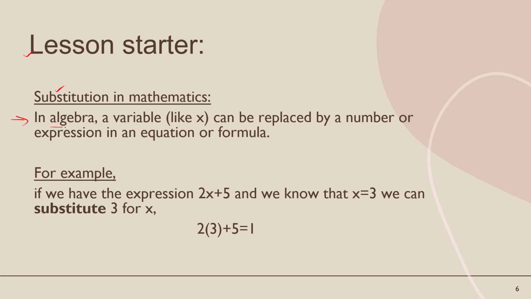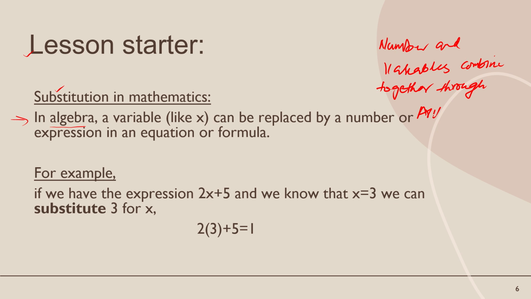First I will tell you what algebra is. Algebra is a branch of mathematics in which numbers and variables combine together through arithmetic operations.